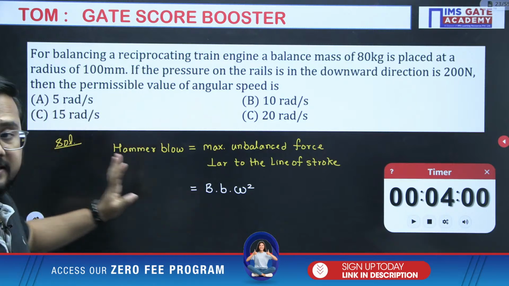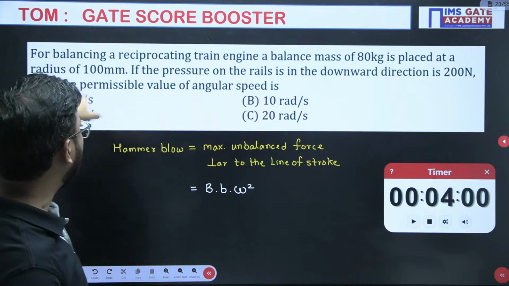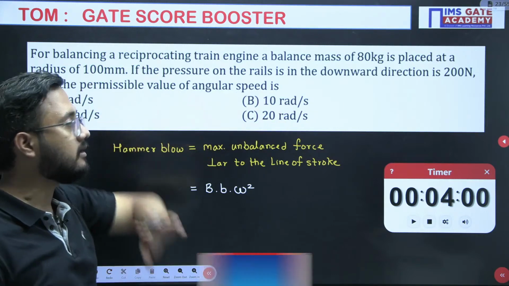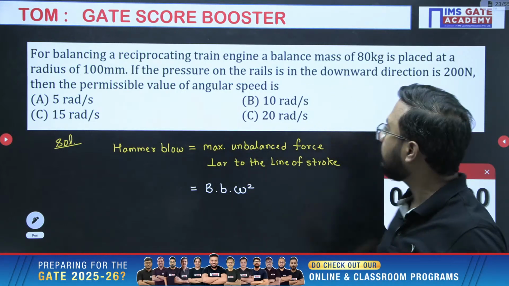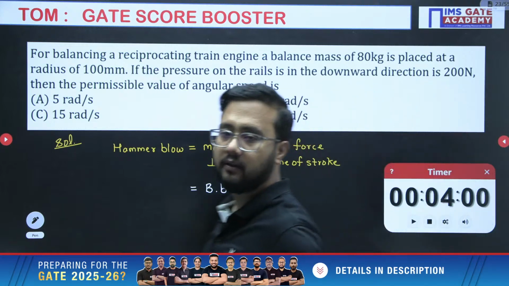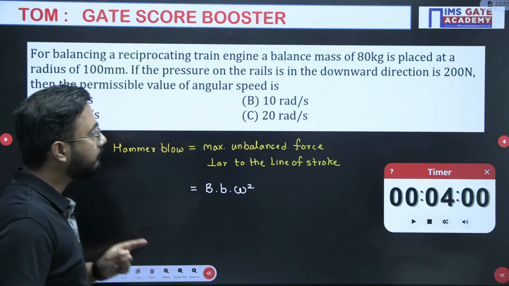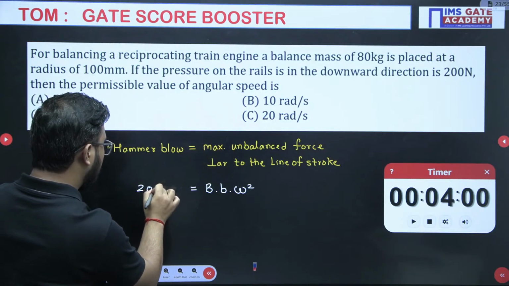Now, please understand, in the question they have mentioned, if the pressure on the rail in the downward direction is 200 Newton, then find the permissible value of angular speed. So we will take that as the safe condition. For the safe condition, we will take this 200 Newton as the hammer blow value and calculate the omega value from there.